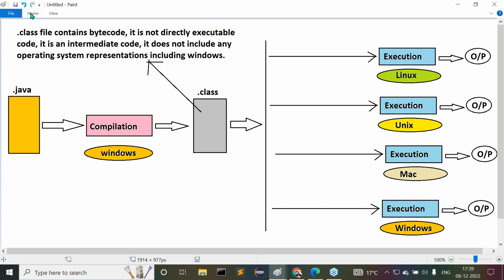Sun Microsystems has provided some converters to translate our bytecode from neutral nature to the local operating system representations.